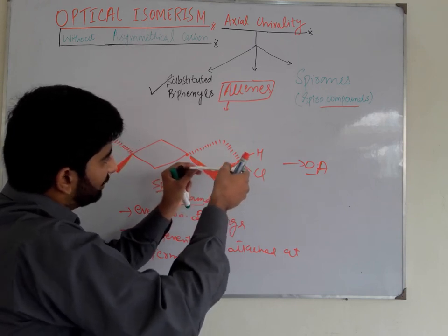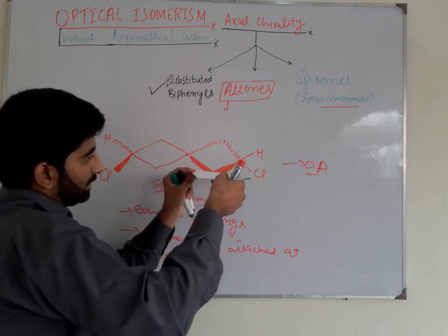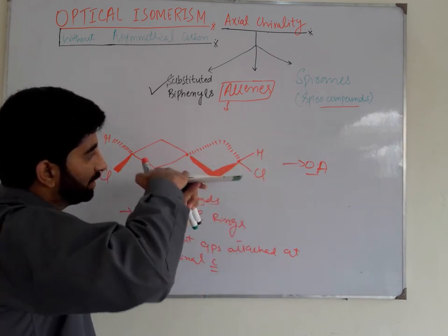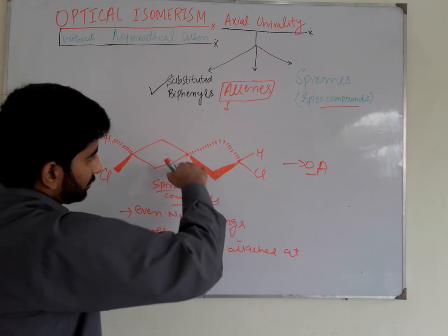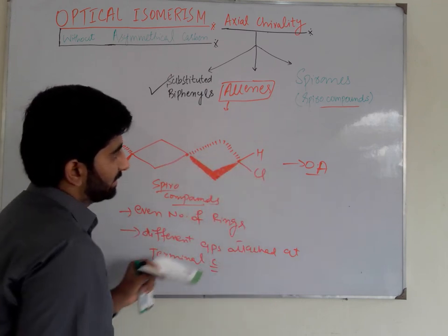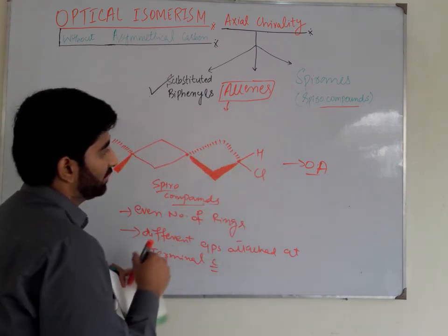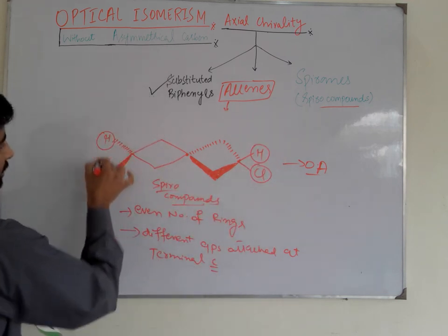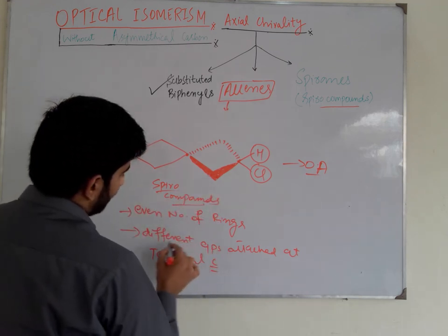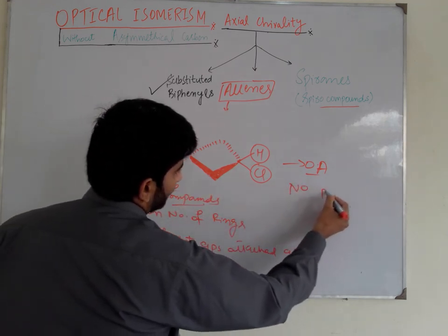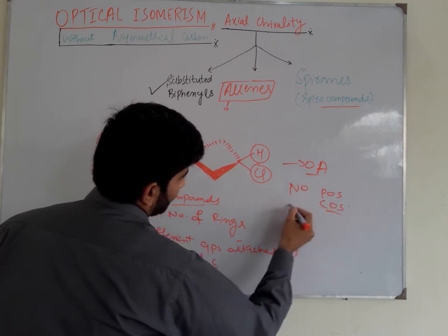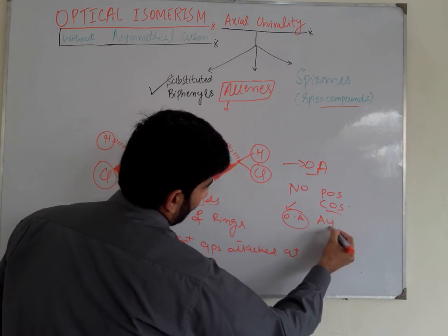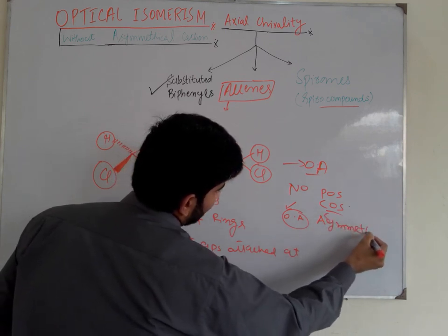See that this ring is present perpendicular to this ring, like this, and there is a hydrogen here and chlorine here, and I pass an axis through this plane. So it is cut into two parts that are not mirror images of each other because two different groups are present at the terminal carbons. So there is no plane of symmetry and no center of symmetry present in this molecule, so they are optically active because they are asymmetrical molecules.